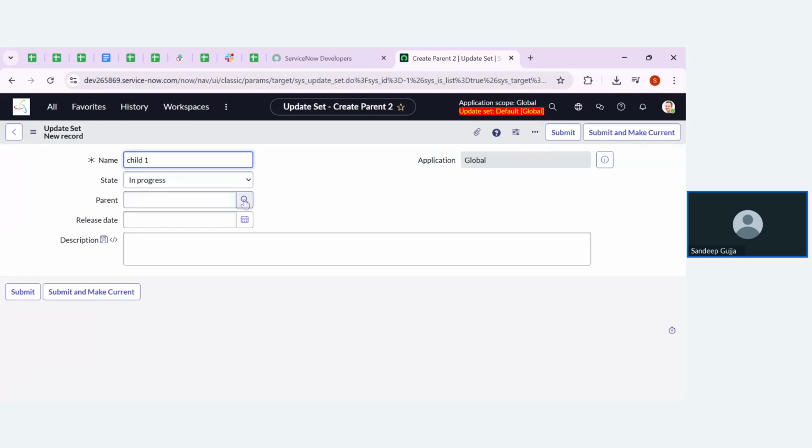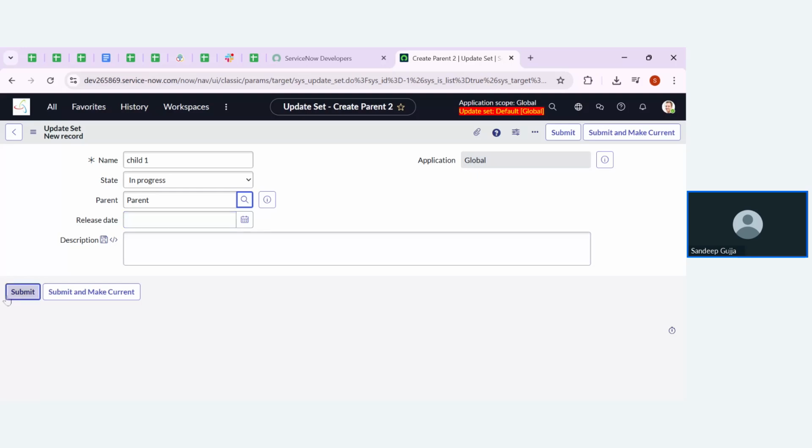From here, we have one particular field with the name parent. From here, I need to choose that parent. So this is the parent record that I have created. Whatever configurations I'm going to store in the parent will be stored in the parent. Whatever configurations I'm going to store in child one will be stored in child one.